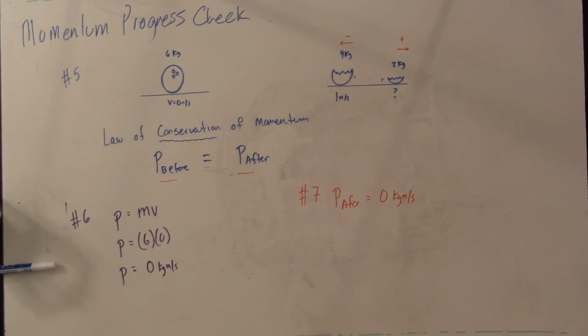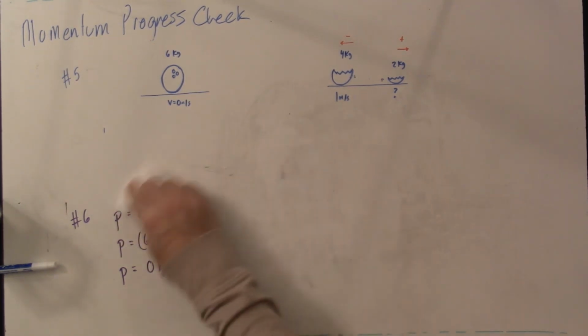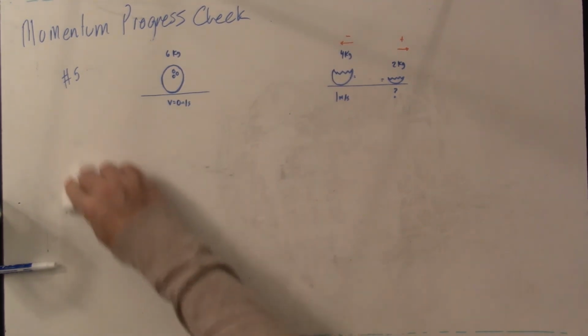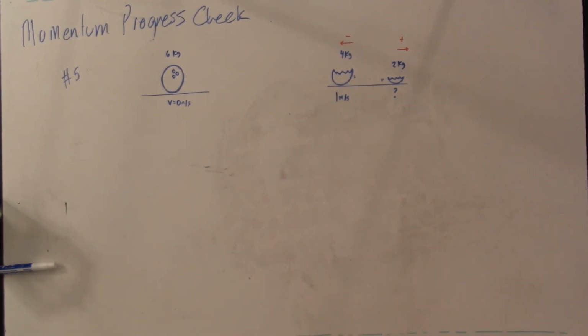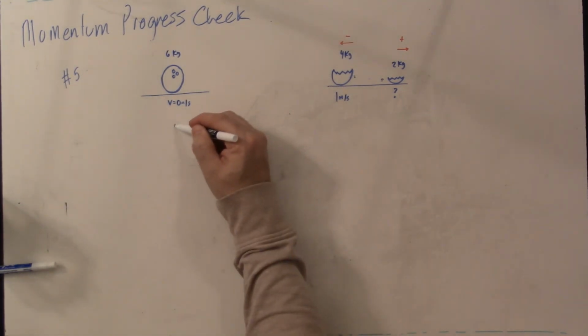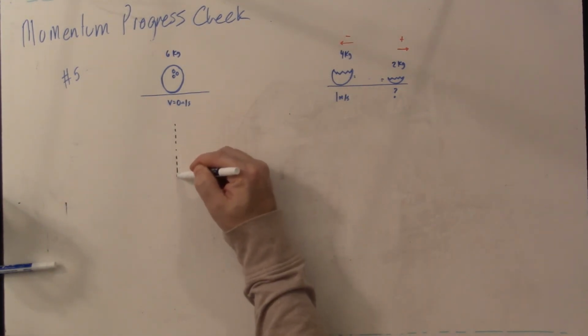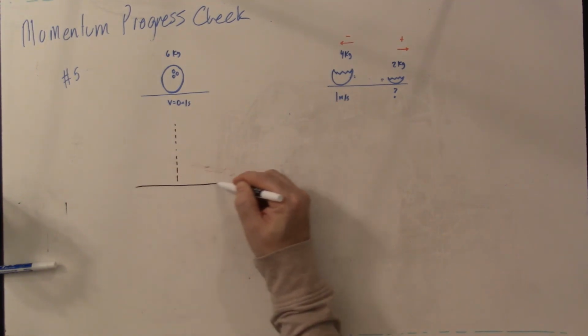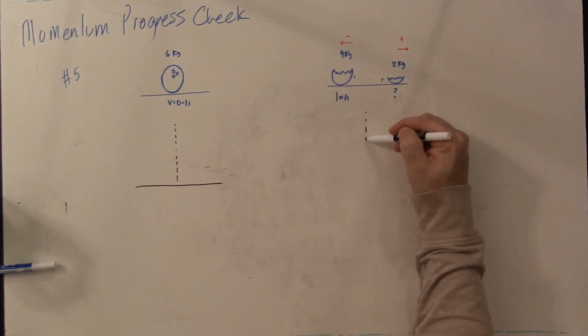So 9 says, what is the speed of the 2 kilogram piece after? So let's use these momentum diagrams that we have been using since we started talking about momentum. To do this, I'm going to get our mass axis and our velocity axis.